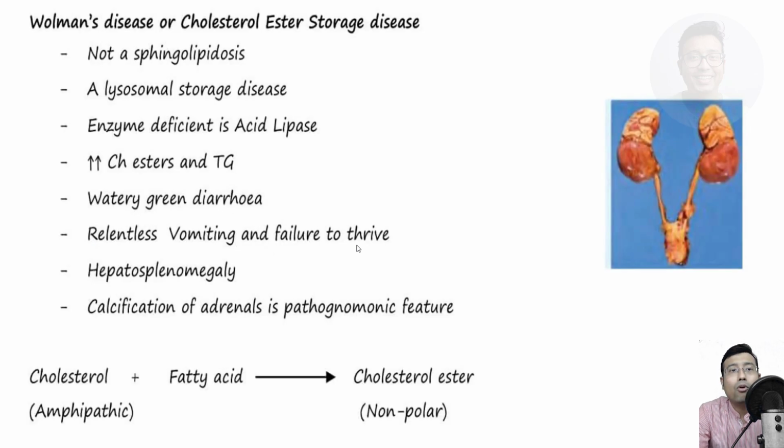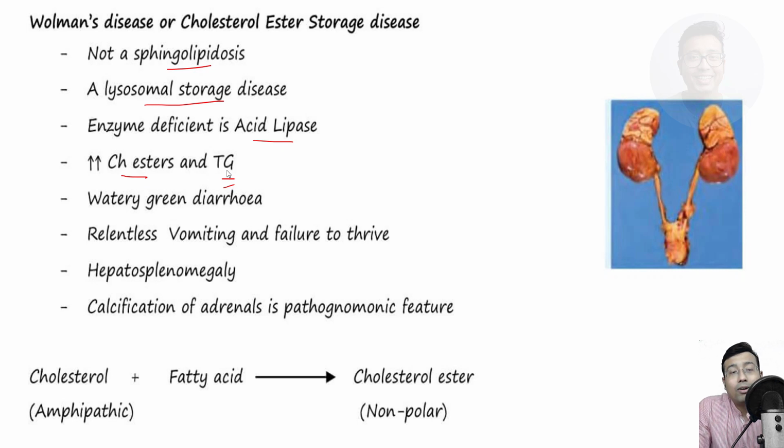Next, the one we discussed that is an exception to sphingolipidoses is Wolman's disease. Let us discuss a few words about Wolman's disease. It is not a sphingolipidosis, but it is an LSD, that is lysosomal storage disorder. What is deficient? The enzyme that is deficient is acid lipase. What happens? Increased concentration of cholesterol esters and triglycerides in the serum. So it is a disorder of lipid metabolism.